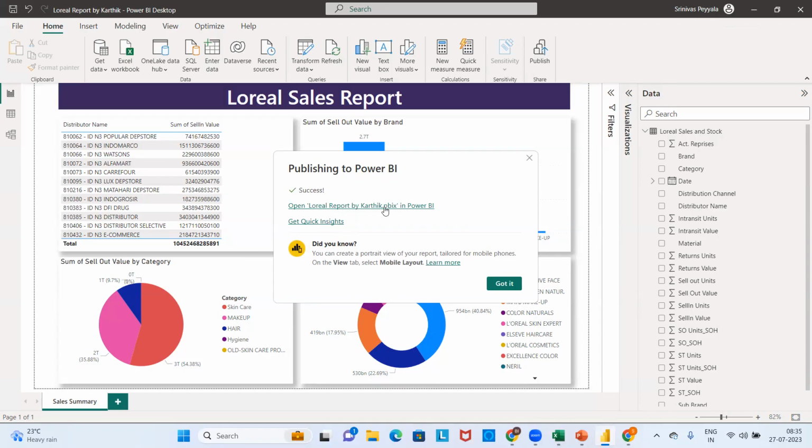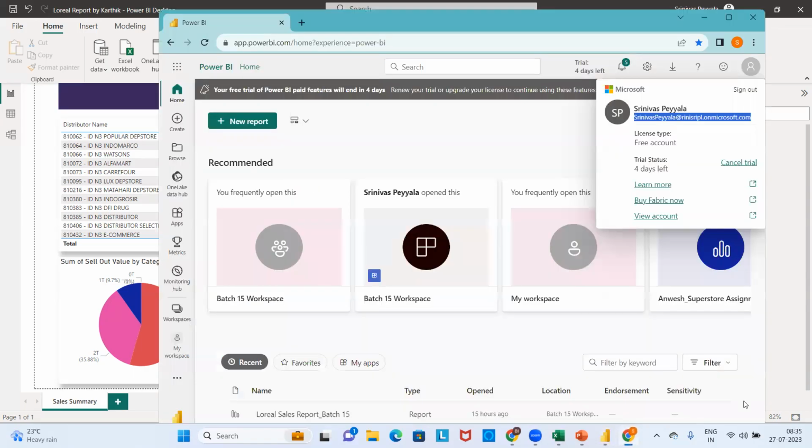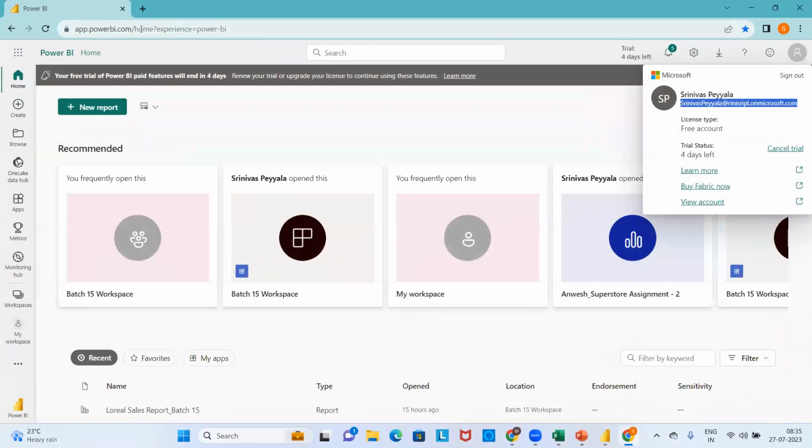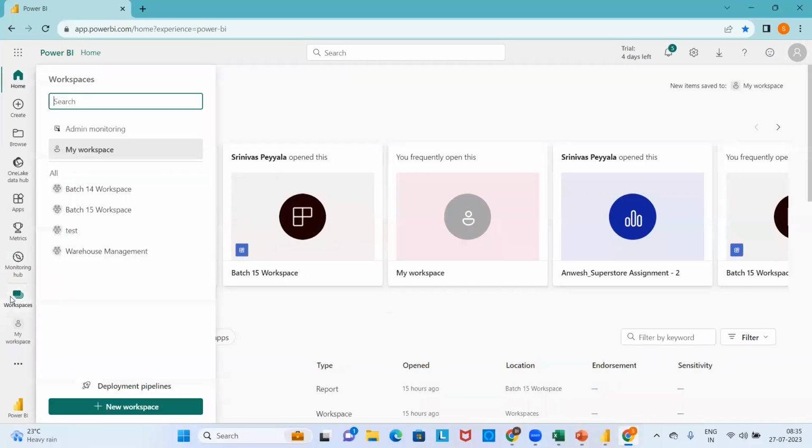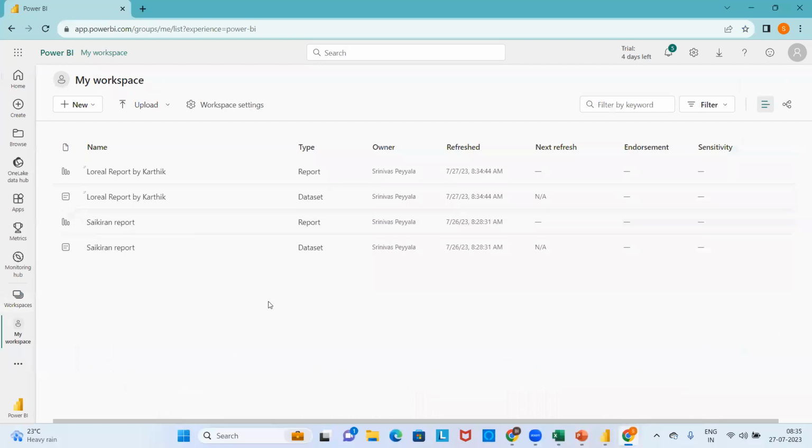You can just click on this link, or you can also directly go to your Power BI service account, which starts with app.powerbiservice.com. So where is your report located now? You have published your report to My Workspace. Can you see the report that you have just published? Yes, we can see.